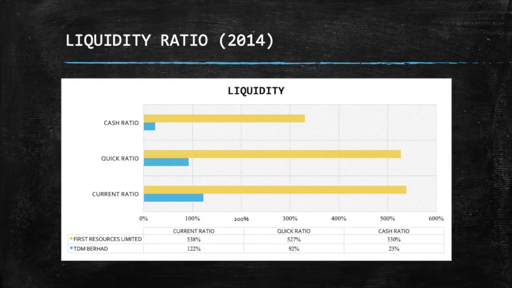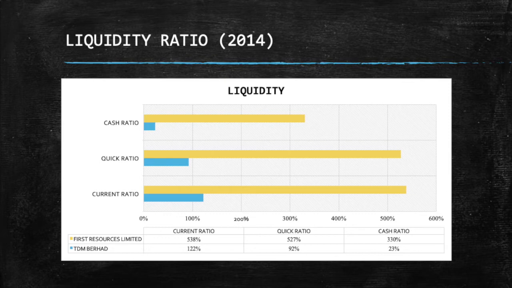The graph of liquidity ratios between two companies. This bar chart from two companies, TDM Berhad and First Resources Limited, shows three types of ratio for liquidity. The ratios are current ratio, quick ratio and cash ratio. In 2014, the current ratio for First Resources Limited is 538%, while for TDM Berhad, the current ratio is 122%.